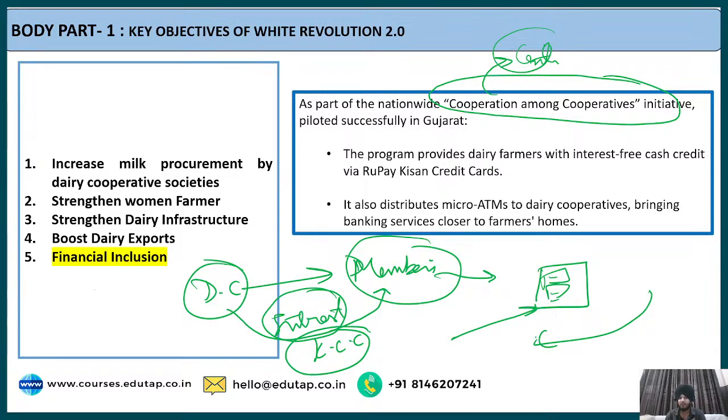But in this case, when we talk about White Revolution 2.0, the micro ATMs will be distributed by the dairy cooperatives, so that dairy farmers can come in contact with these dairy cooperatives and avail the benefit of the micro ATMs, which can eventually provide banking services to them. So you can see that with the help of these cooperatives, we are able to attain the spirit of financial inclusion also. Fine. I hope it is clear to you.